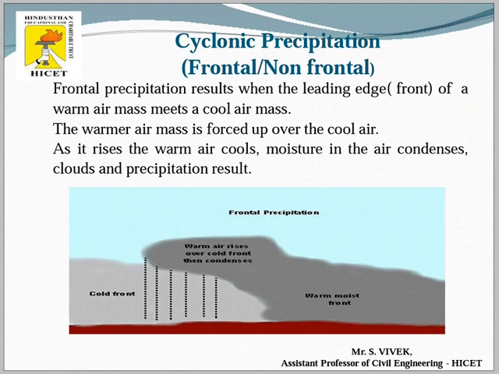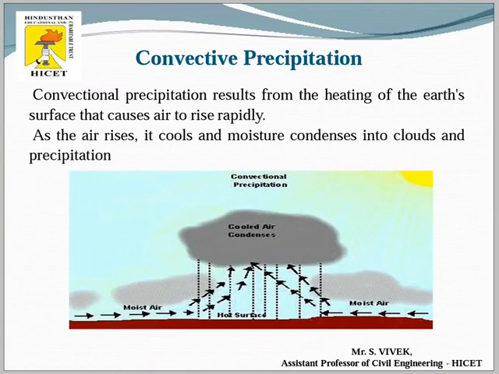it can produce the condensation state, and the nearby air having moisture will also be in a frozen condition. Because of that, condensation will again take place and precipitation will be produced in the clouds. So this is the cyclonic precipitation. And next one is convective precipitation.